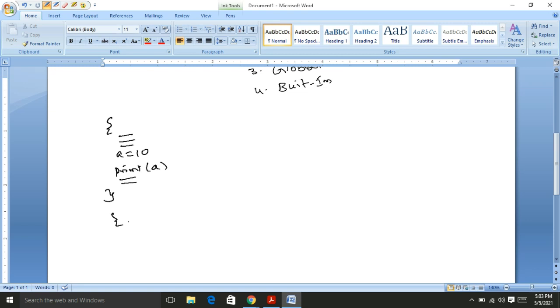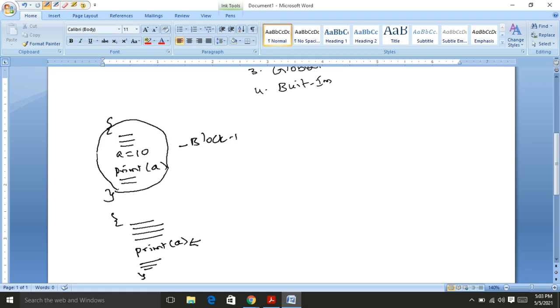Suppose this is another block. To illustrate the blocks I use the parentheses. This is block 1. In the other block, suppose I would like to print a. Here it will generate an error, which means a is not available. Here we can understand the scope of the variable a is only within its own block.